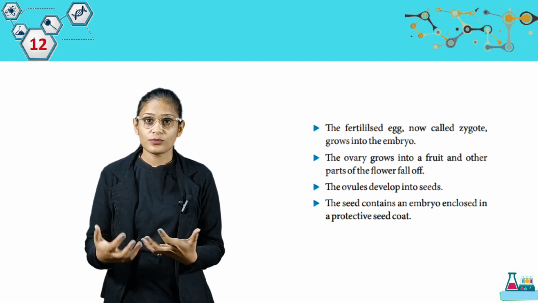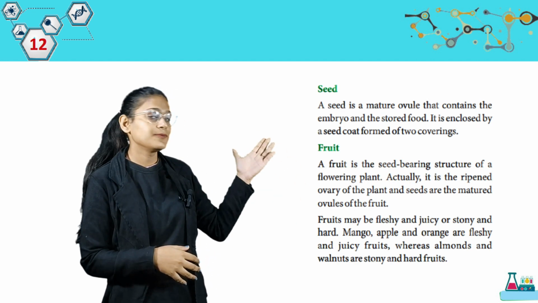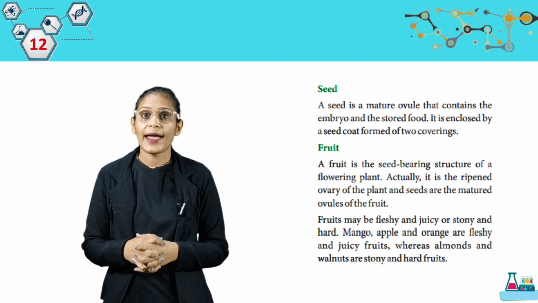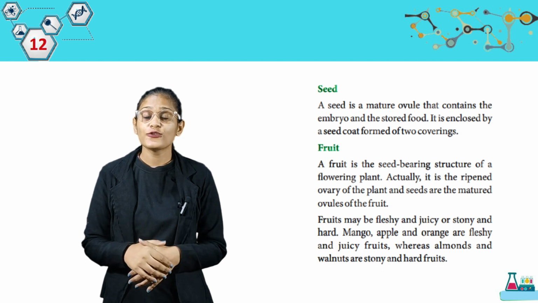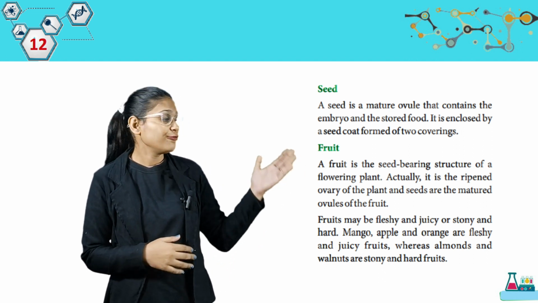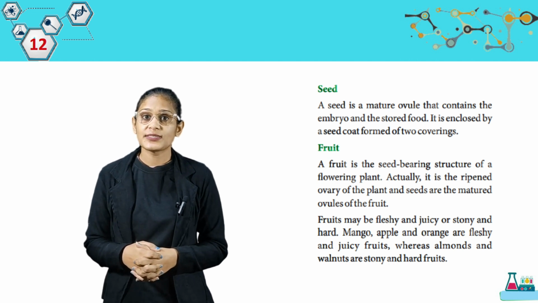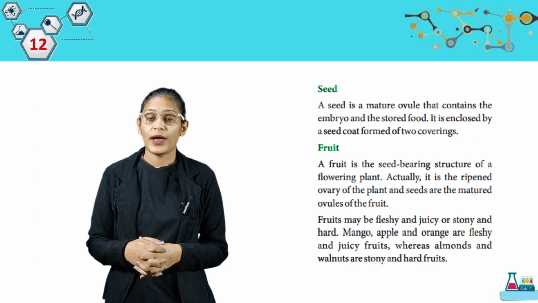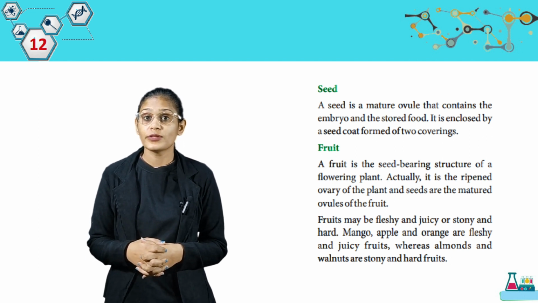Students, these are some points we have. Now, seed. A seed is a mature ovule that contains embryo and stored food. It is enclosed by a seed coat formed of two coverings. Then we have fruit. A fruit is the seed-bearing structure of a flowering plant. Actually, it is the ripened ovary of the plant and seeds are the matured ovules of the fruit.